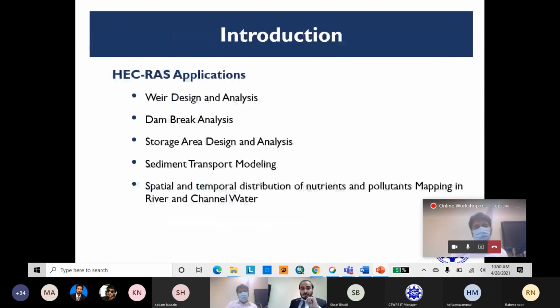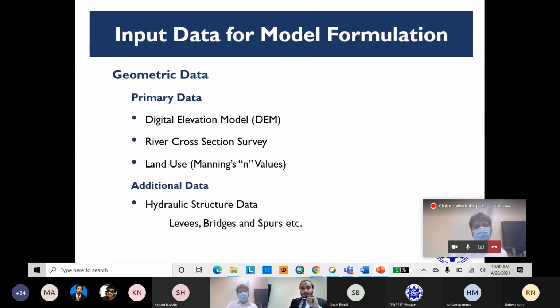And the next one is input data for model formulation. For formulation of the HEC-RAS model, I have divided the input data into 2 categories: the primary, or you can say the main input data which is required to run the HEC-RAS software without any additional. The first one is geometric data, which is further divided into primary data: digital elevation model, which is compulsory for 2D modeling, and river cross section, which is compulsory for 1D modeling, while digital elevation model is optional for 1D modeling.